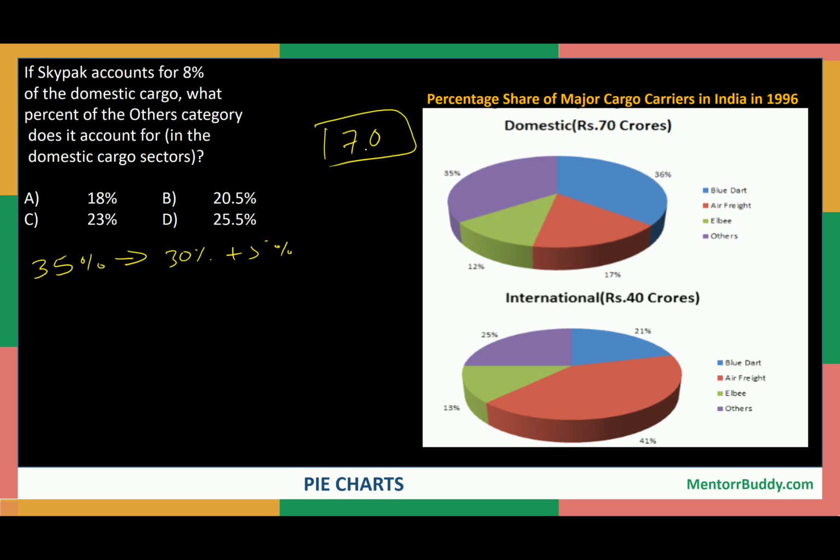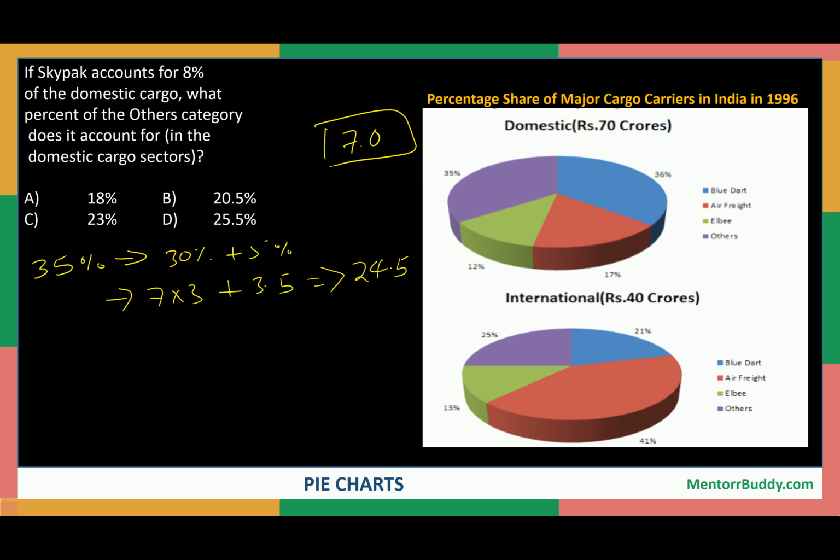So 10% of 70 will be, we just place a decimal point before the last place, that is 7.0, so 7 is the 10%. So 30% will be 7 multiplied by 3, that is 21, plus 5%, which is half of 10%, that is 3.5. So it comes out to be 24.5. So 24.5 is the total revenue generated by others.